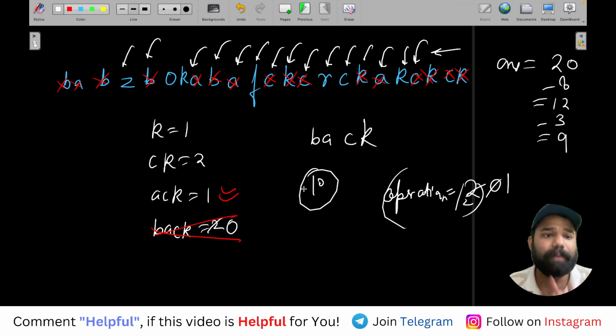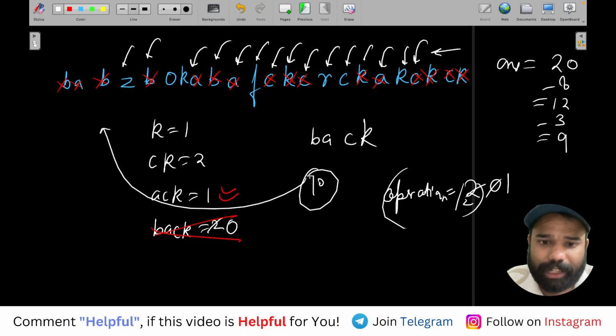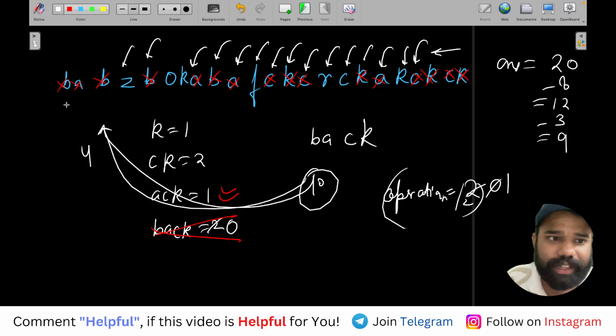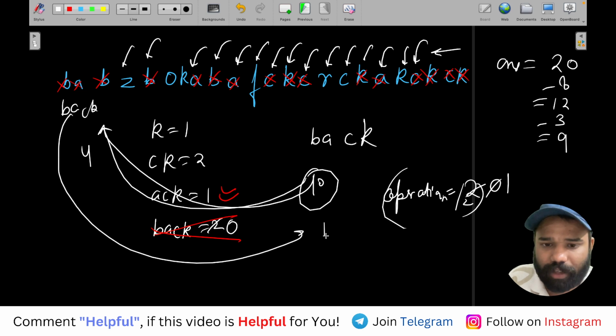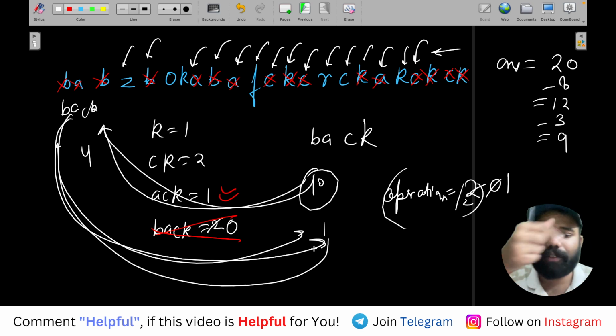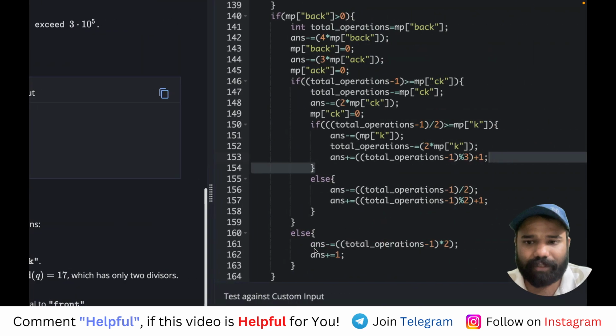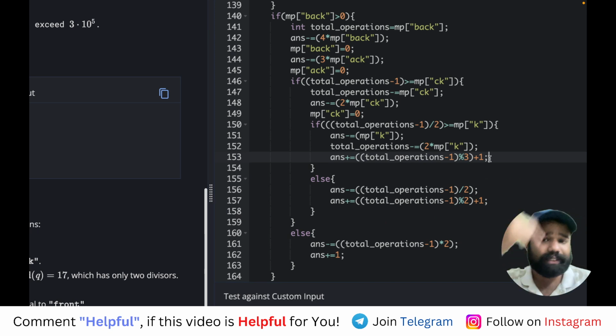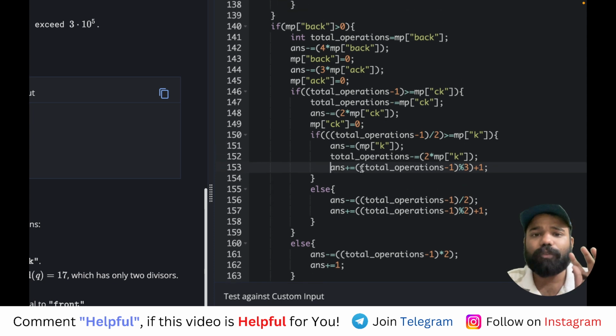बच गए, 10 ऑपरेशन आर रिमेनिंग, तुम 10 ऑपरेशन में क्या करोगे? आप पहले एक BAC के डालोगे उस 10 के लिए, 4 का यूज किया, एक BAC के डाला, उससे एक वापस आ गया, फिर 4 डाला, एक वापस आ गया, because for every BAC 1 will come back, right? So eventually what you will have is total number of operations mod 3, because 4 are going, 1 is coming, so every time 3 are being lost, तो कितने 3 का पेयर बनाओगे, एंड फाइनली आपका एक तो बचेगा ही बचेगा लास्ट में, at least one, right? This is how we are solving this particular problem.